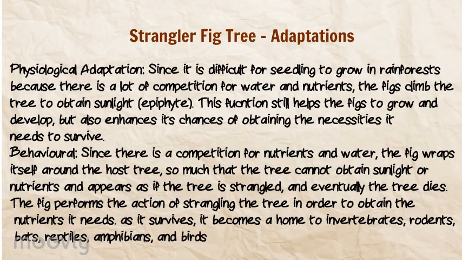Since it is difficult for the seedling to grow in the rainforest because there is a lot of competition for water and nutrients, the figs climb the tree to obtain sunlight. Behavioral adaptation is that since there is competition, the fig wraps itself around the host tree so much that the tree cannot obtain sunlight or nutrients and appears as if the tree has been strangled. The tree eventually dies due to this.